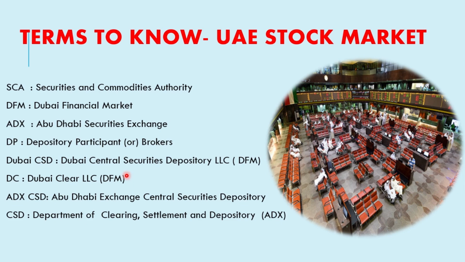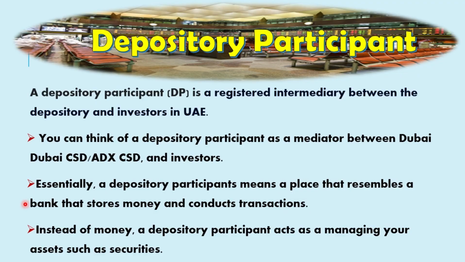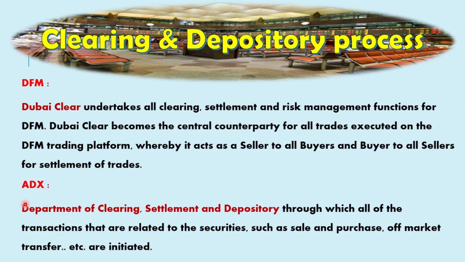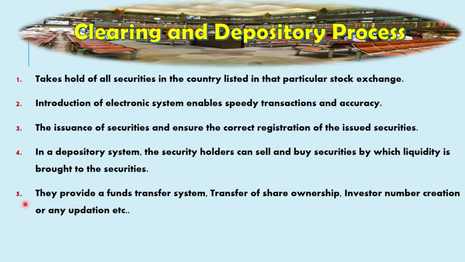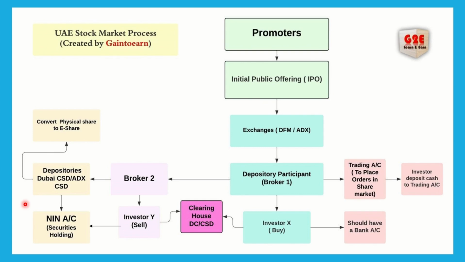In India we call the clearing corporation NSCCL and the depository NSDL, which is the same thing. So for DFM two different entities are available, but for ADX two different services are done by separate departments within ADX itself. As for the theory on depository participants, depository processes and clearing, I have given it, but it is not required.